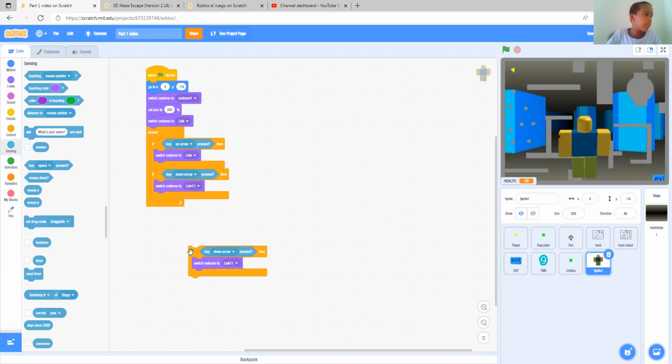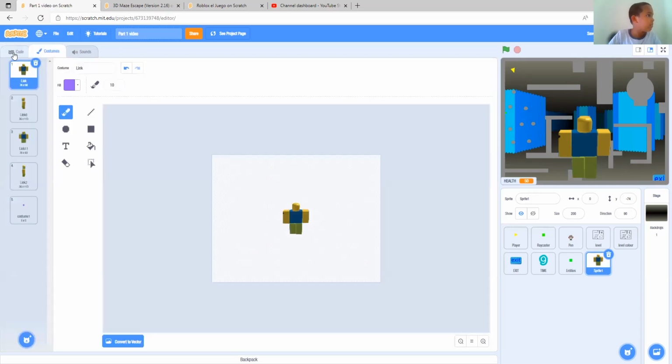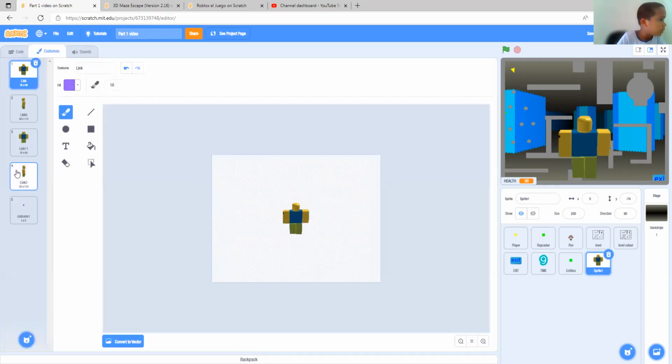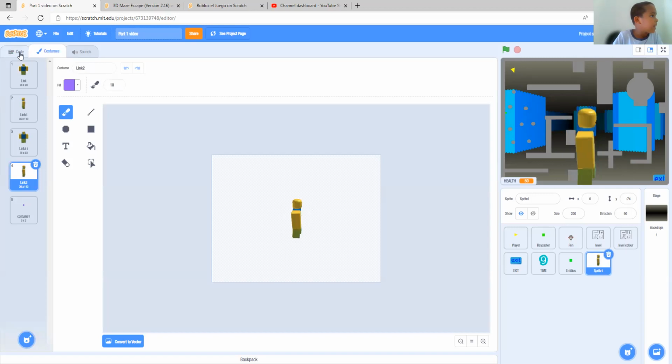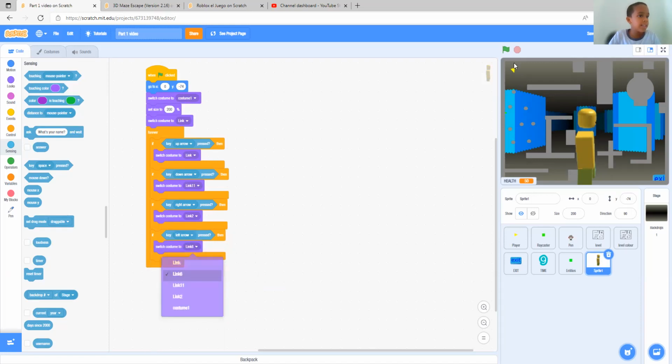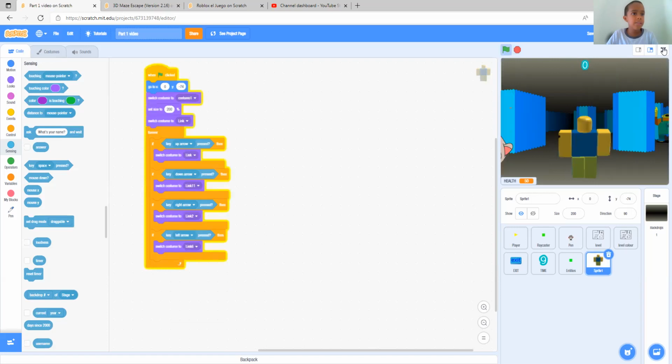After that, we duplicate. I'm pretty sure it's link 11, right? Yeah. After that, if right is pressed, switch to link 2. Link 2 is right? Yeah. And last but not least, left equals link 6. Let's see how it turns out.